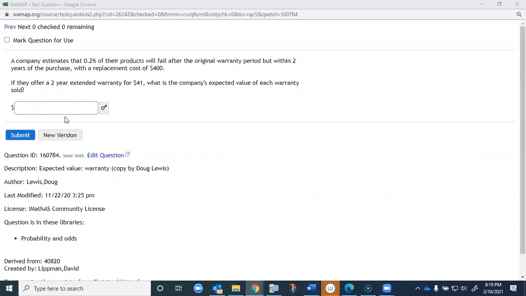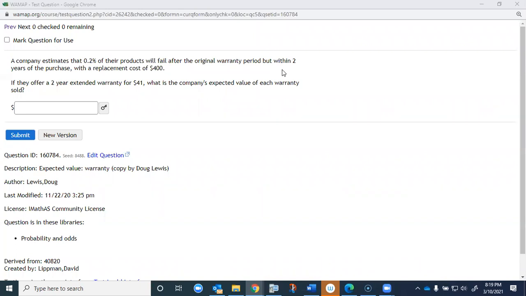Okay, here we go with the last type of question, and that's a question regarding expected value. So a company estimates that 0.2% of the products will fail after the original warranty period, but within 2 years of the purchase, with a replacement cost of $400. So there's an original warranty, and then there's another period of 2 years after that warranty.